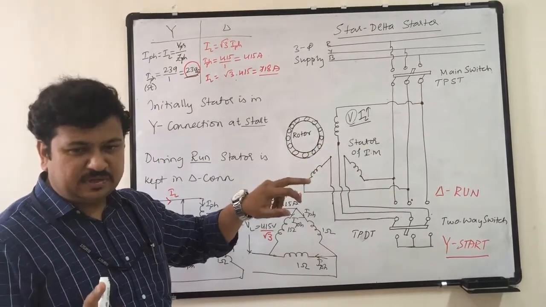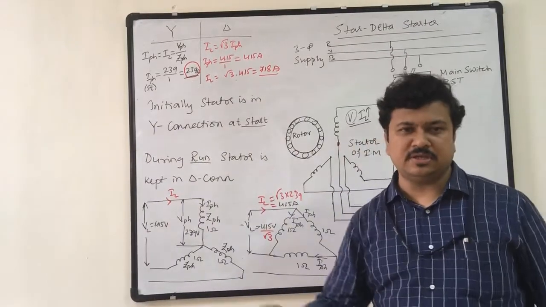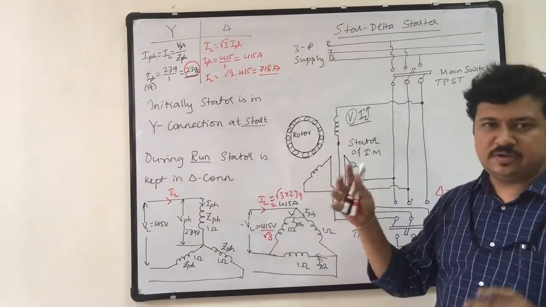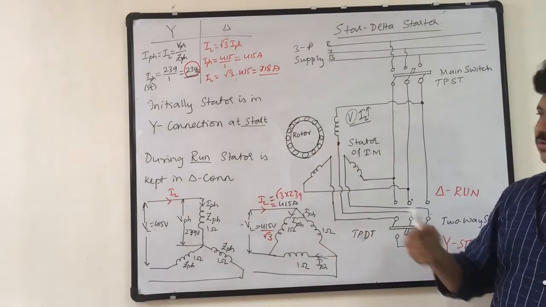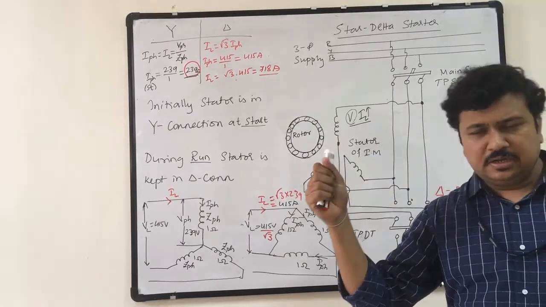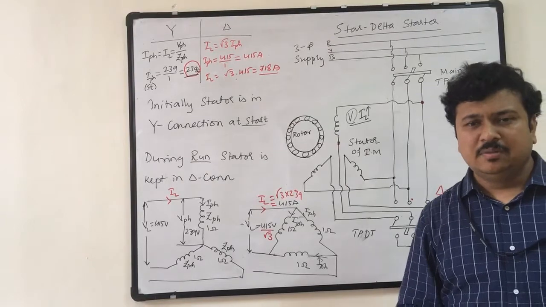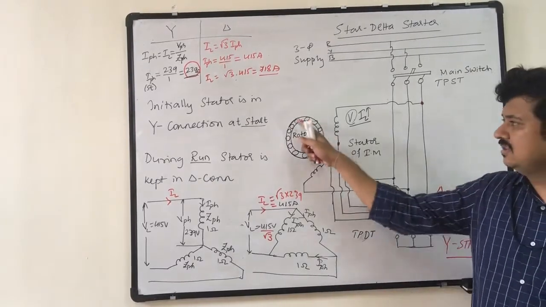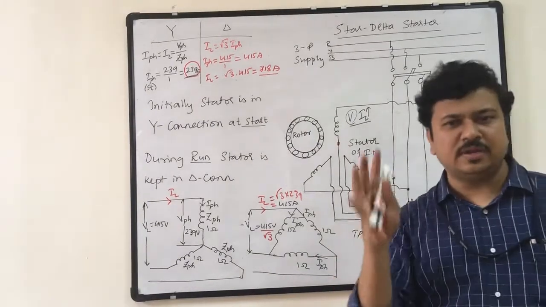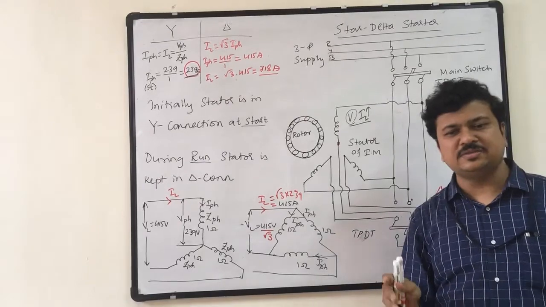Whatever torque I need to run the motor or run the load, because the squirrel cage induction motor specifically is used for large load applications. It means heavy load applications. The load will be heavy mechanical load. Because the construction is very strong mechanically, I use squirrel cage motors for running heavy load applications. But to run a heavy load, I need more torque. But torque depends upon the rotor resistance, and the rotor resistance of a squirrel cage motor is very less. Therefore, the torque developed by a squirrel cage motor is less.